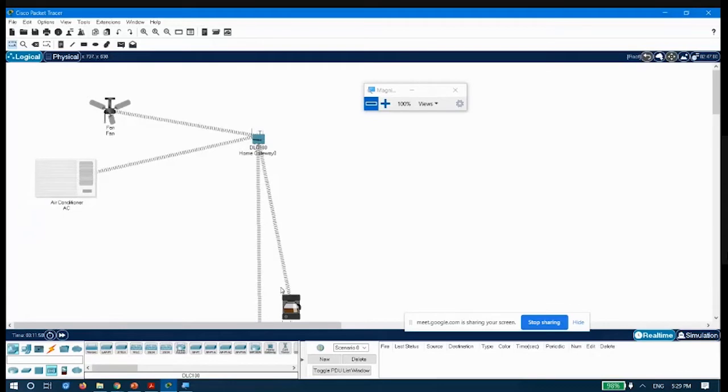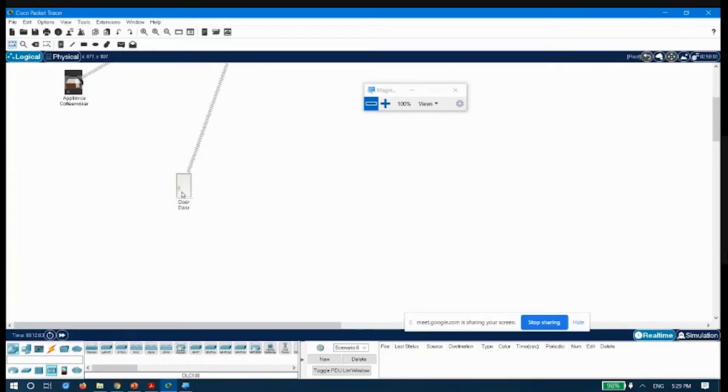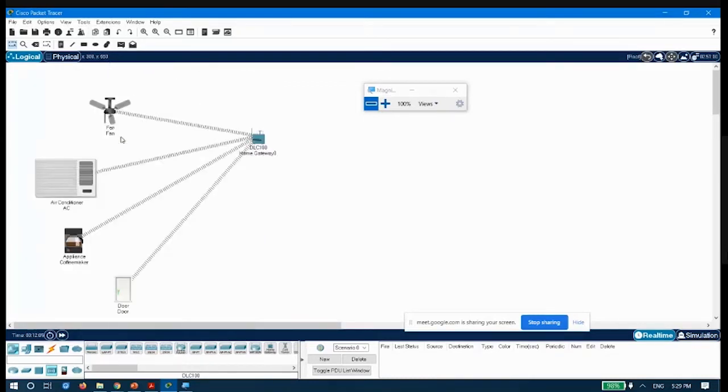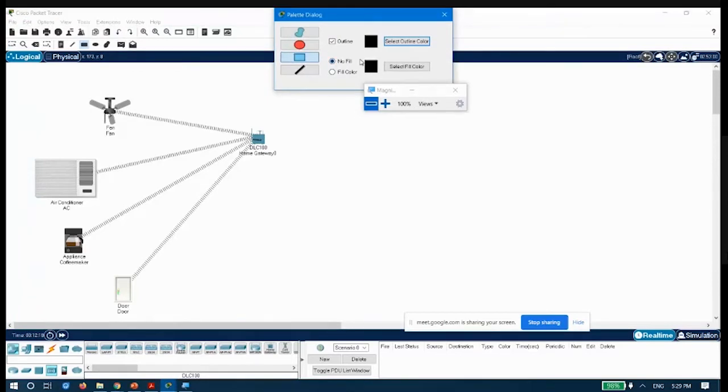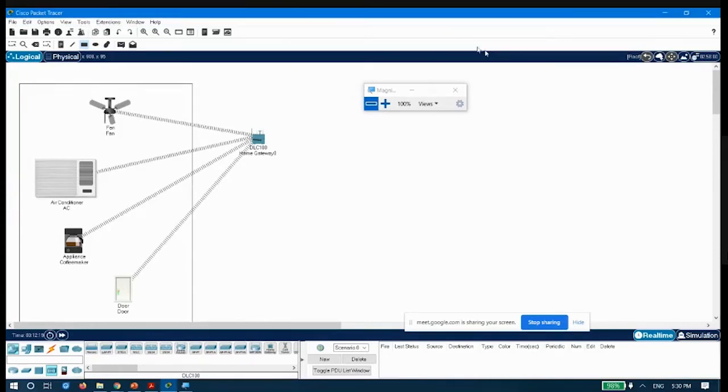Let me keep them in a sequence in this order. Now what I could do is I could just draw a small box, and I could name it. Let me draw a box here. I will draw this box to signify that this room is basically... Let me type something.